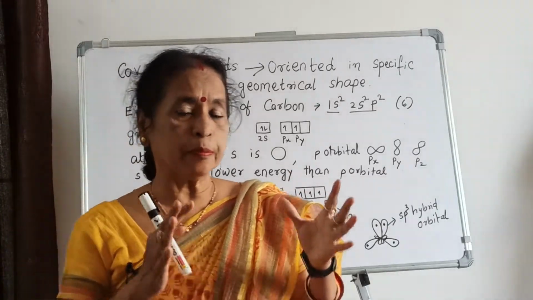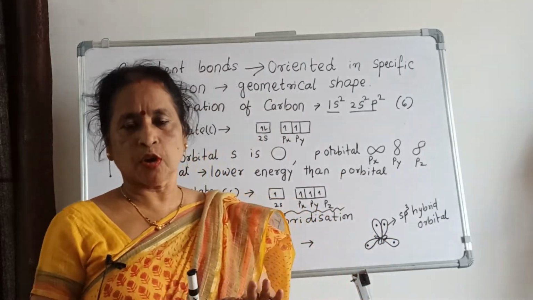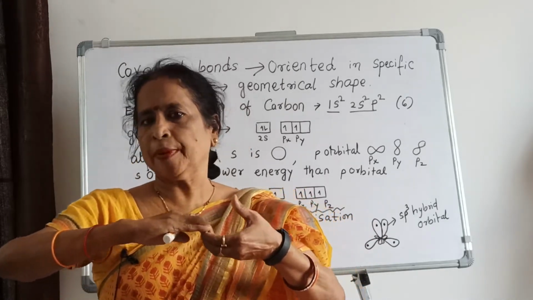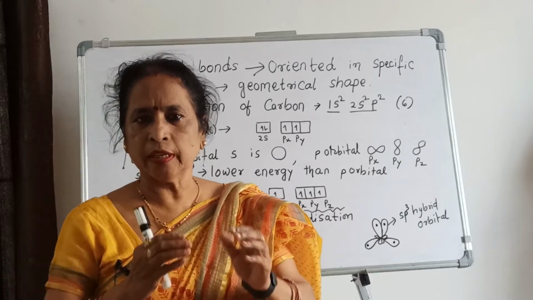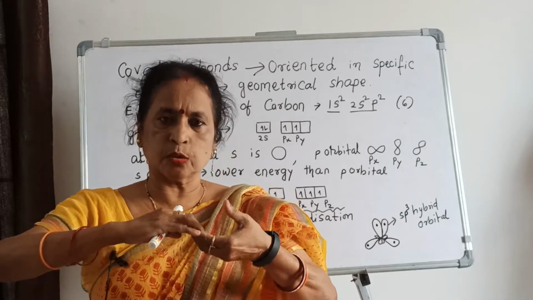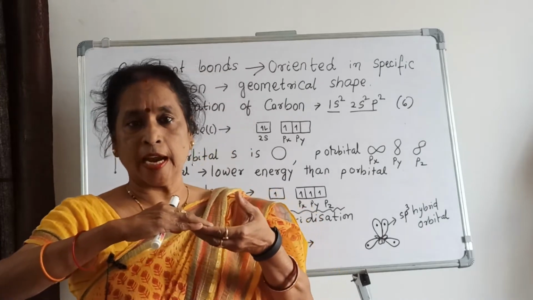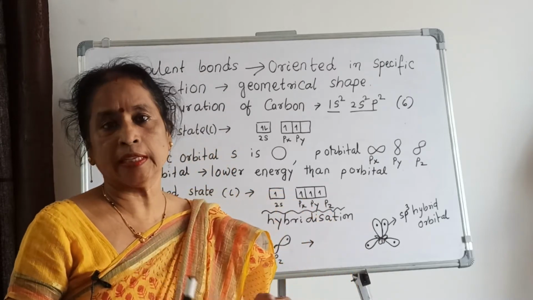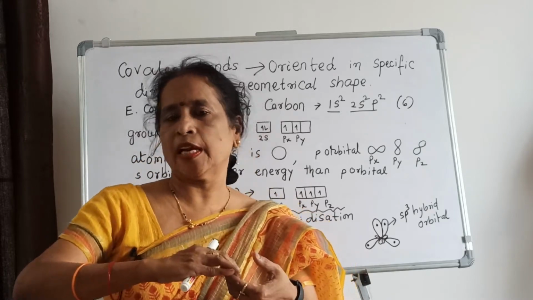Now, I told you covalent bonds are of two types. One is the sigma bond and the other is the pi bond. Sigma is the strong one, pi is the weak one. Sigma is formed by head-on overlapping of atomic orbitals, just like s-s in hydrogen, and p-p in chlorine, that is px-px in chlorine. The s-s is head-on overlapping for hydrogen, and px-px is head-on overlapping for chlorine. In hydrochloric acid also, one side is s and the other side is px, that means s-px, again head-on overlapping.